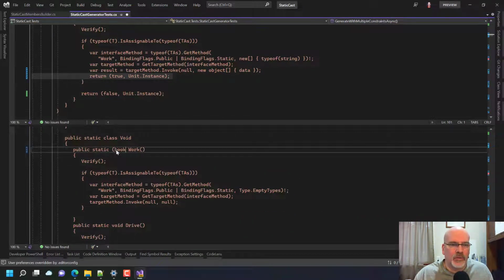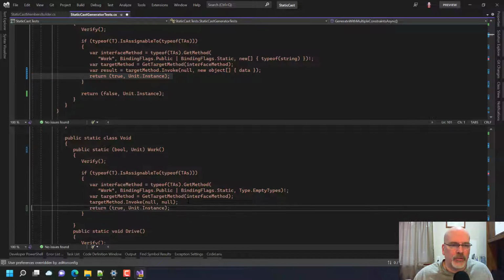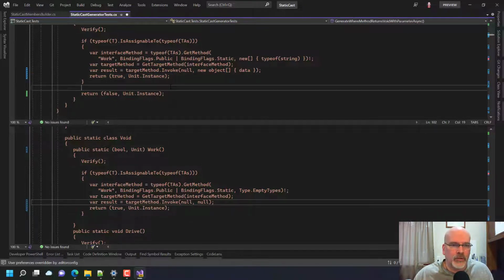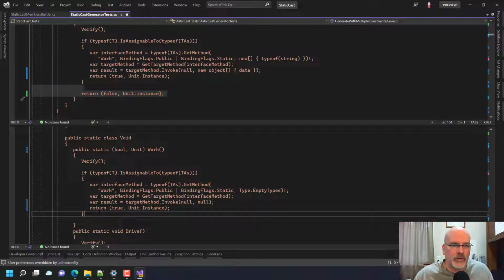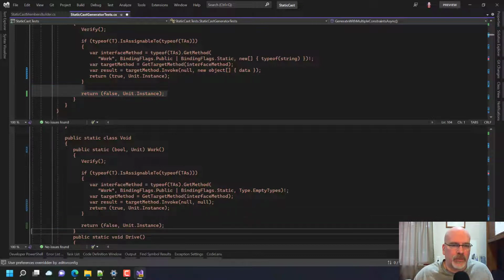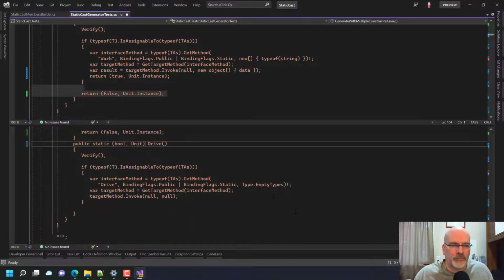Bool unit. But through the magic of generated code, we can do what we want, right? So we're going to do that, bool unit, drive.